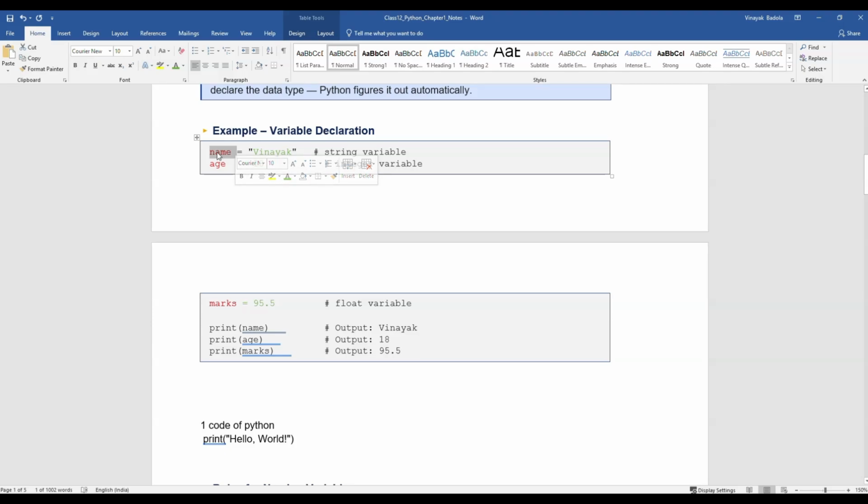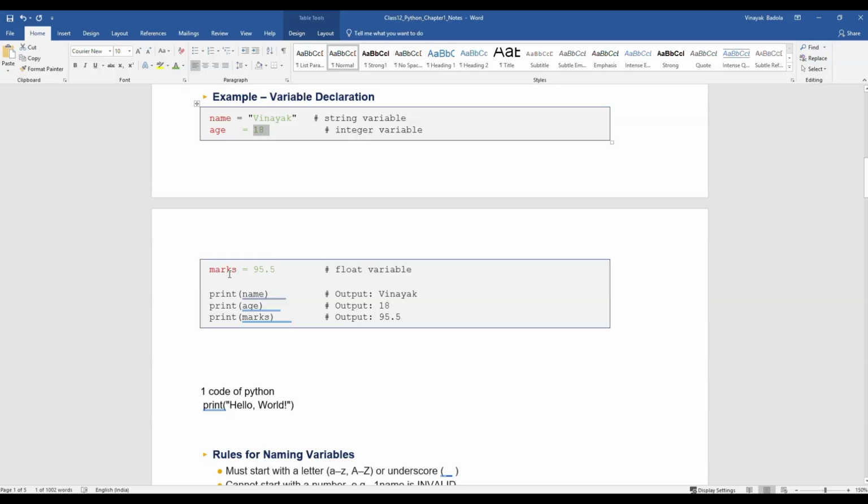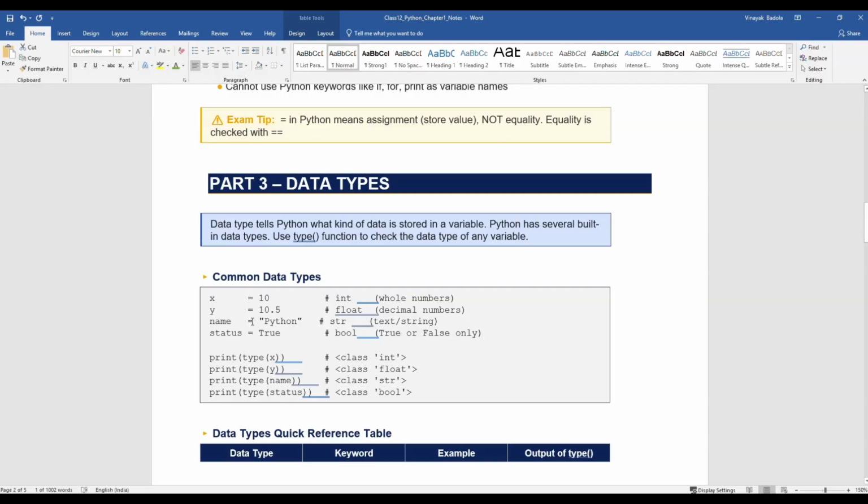And in age we have stored a number. And in marks, which was a variable, we have stored 95.5, a decimal point number. All of these things are classified in the Python language as data types.